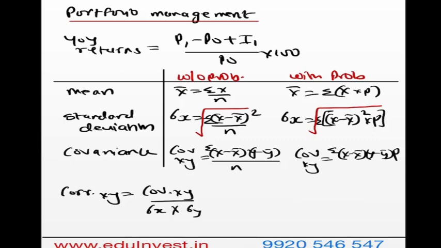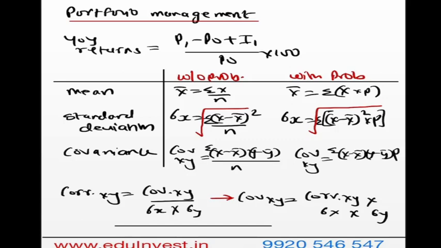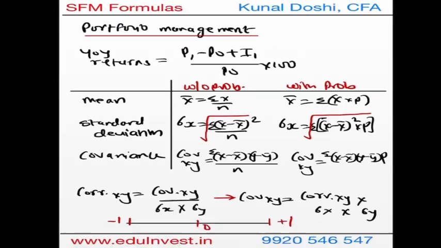This can also be twisted into finding covariance of xy, which is nothing but correlation xy times standard deviation of x times standard deviation of y. X and y can be two random stocks, right? The advantage of correlation is that it has a range which is limited. So correlation has a limited range. It goes from -1 to +1 and 0. This is the range of correlation.